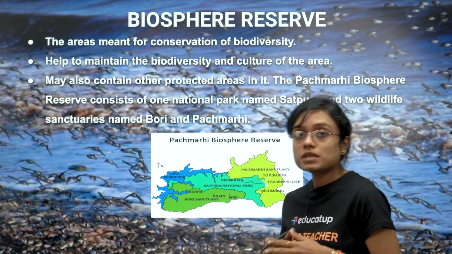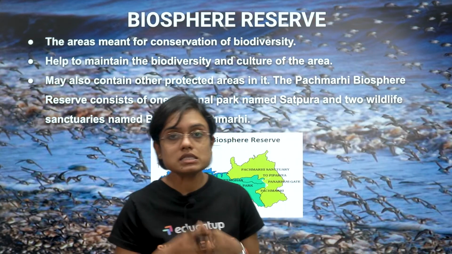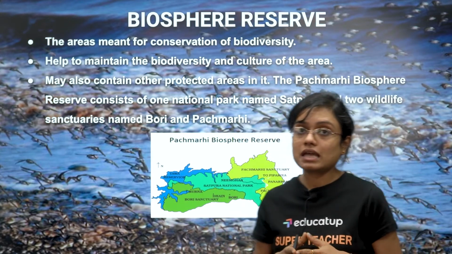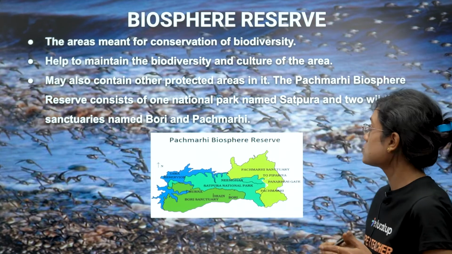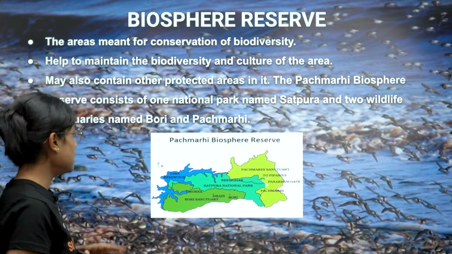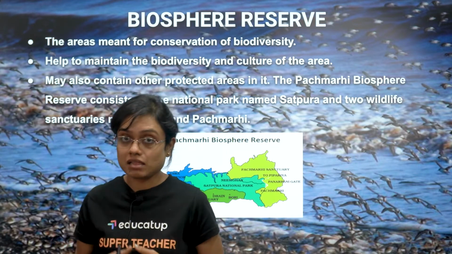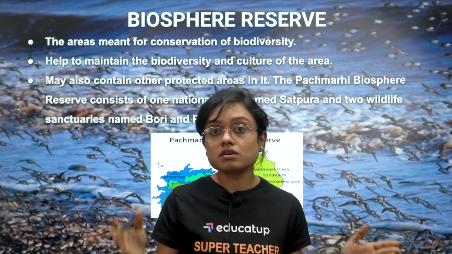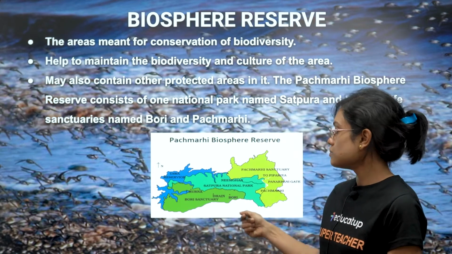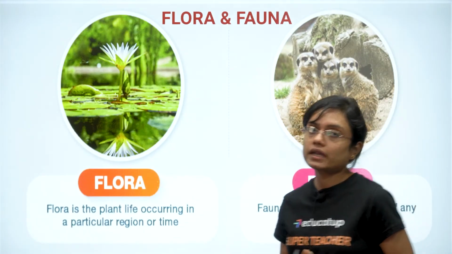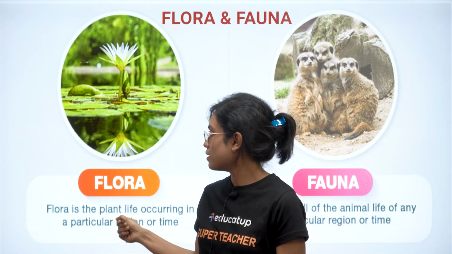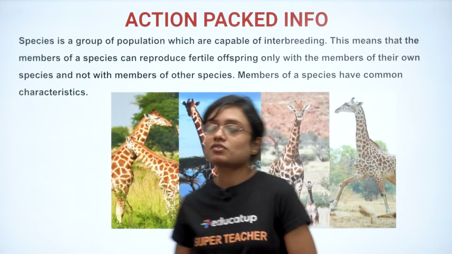The best example is Pachmarhi Biosphere Reserve. Pachmarhi is a hill station in Madhya Pradesh. The forest of Pachmarhi has been declared as a biosphere reserve, and in this biosphere reserve, it has one national park, that is the Satpura National Park, and two wildlife sanctuaries, that is Bori and Pachmarhi itself. So you can imagine a biosphere reserve is extremely wide, that it has a national park and two wildlife sanctuaries in it. Let's move ahead. Now flora and fauna. Flora means plants and fauna means animals.